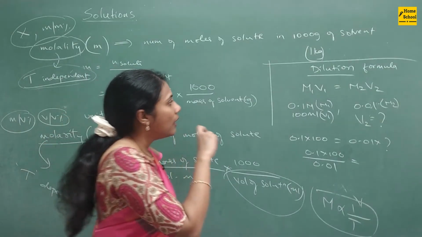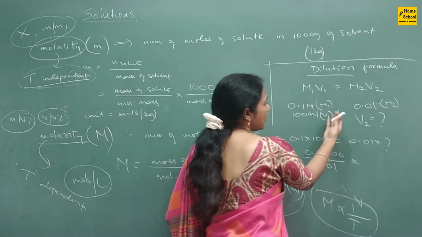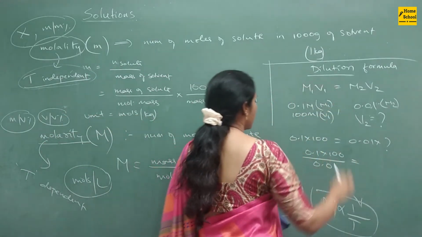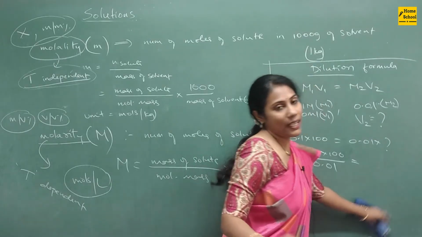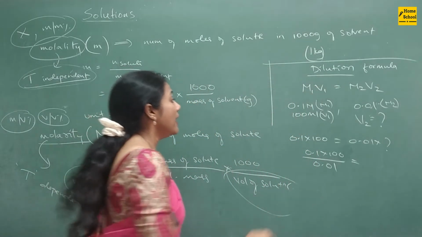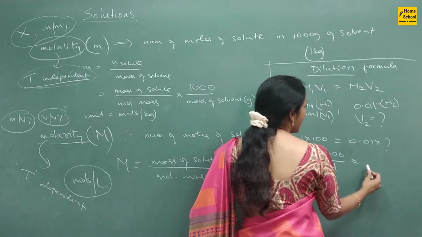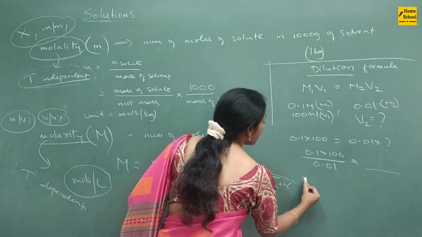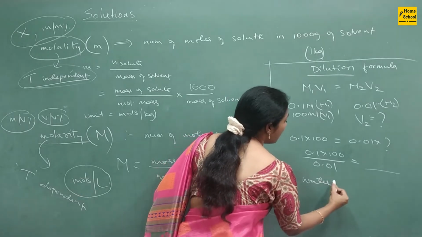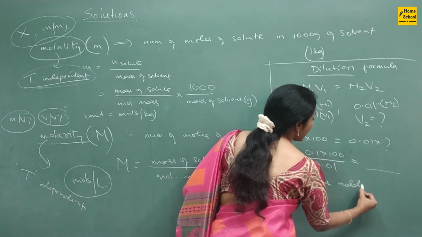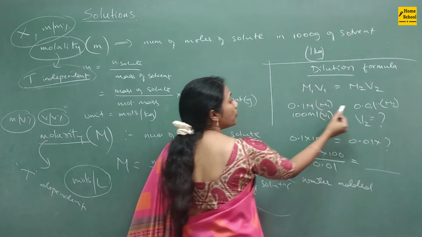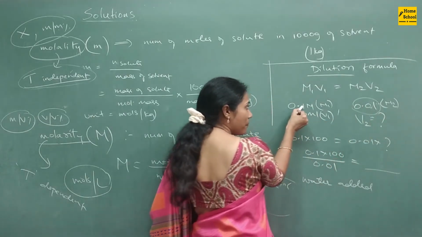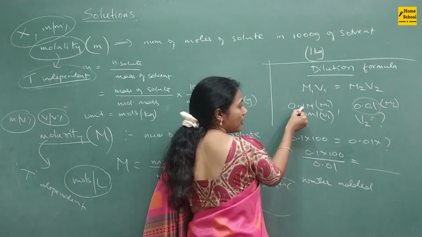This is how, if they ask such questions, this dilution formula will help you to solve them easily. And sometimes, see, here I have asked you the volume, right? Sometimes they will ask how much amount of water is added to make this solution from this particular solution.